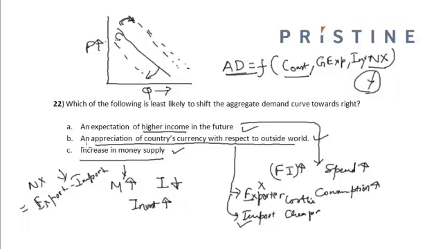Hence, an appreciation of the country's currency with respect to the outside world is likely to shift the aggregate demand curve towards the left, not right. So the correct option is option B.